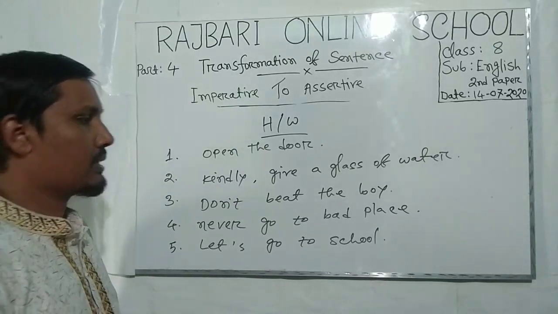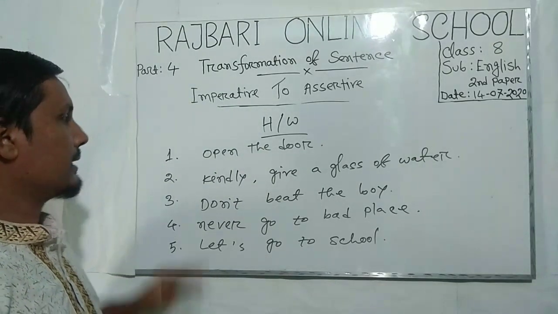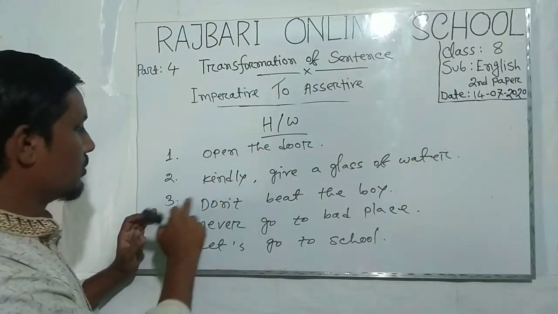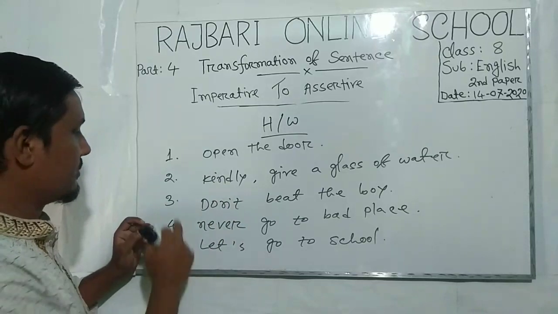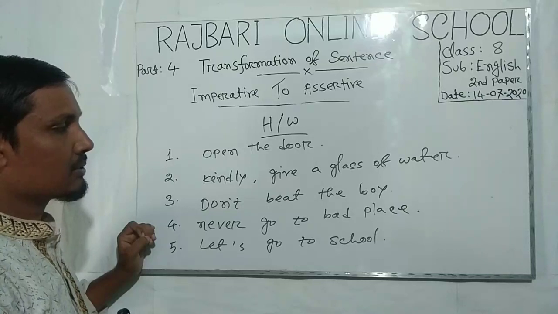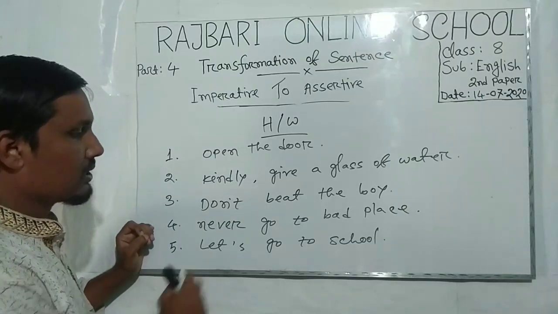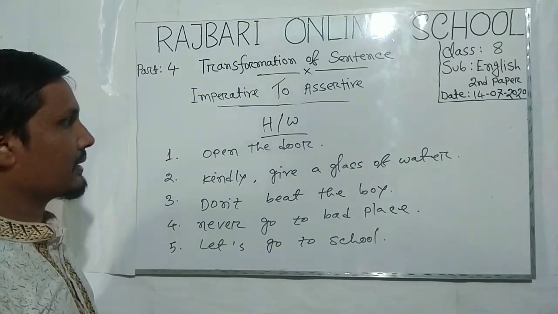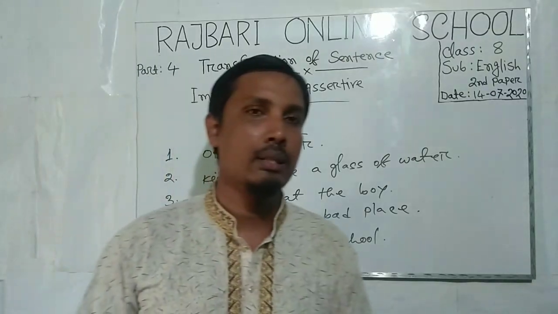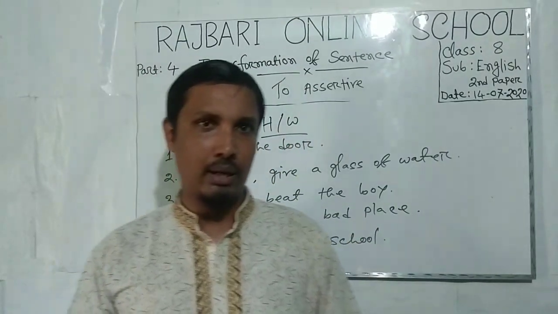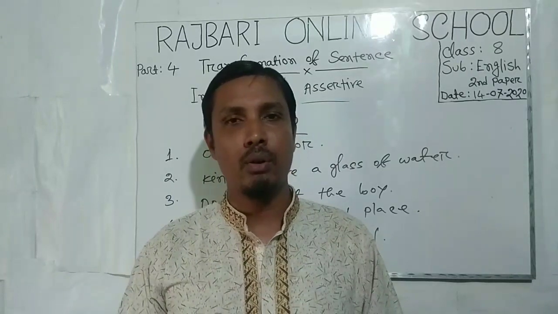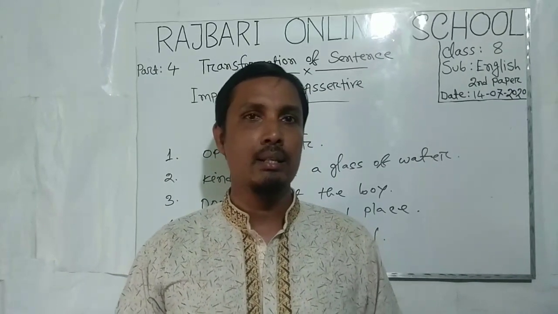Okay, here are 5 sentences for all the students. Question number 1 is open the door. 2, kindly give me a glass of water. 3, don't beat the boy. 4, never go to that place. 5, let's go to school. And here are 5 sentences as homework for you all. And if you want to do the rules or examples quickly, you have to follow the rules that I discussed in this class.